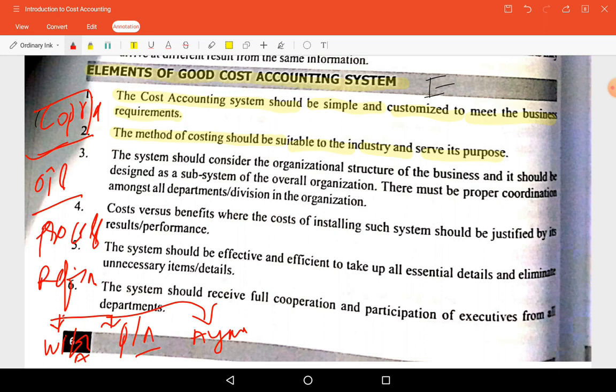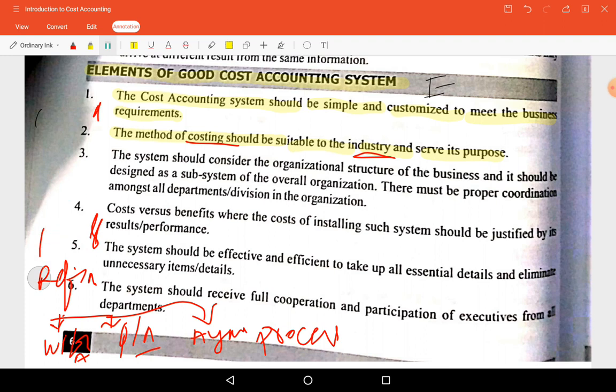Depending upon the nature of business, a suitable cost accounting method should be there. So I should use process costing here. Okay, depending upon the nature of the business. If it is of job nature, I will go for job costing. So that is what they are saying.